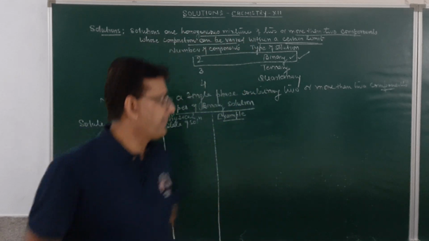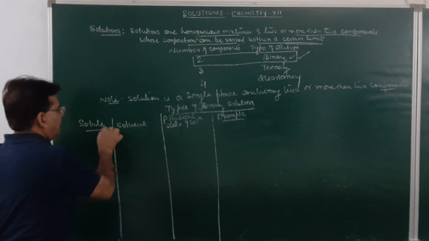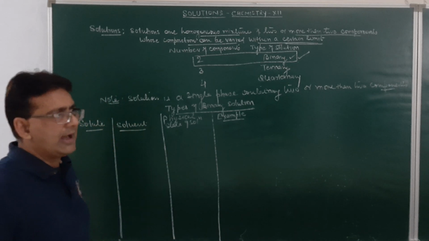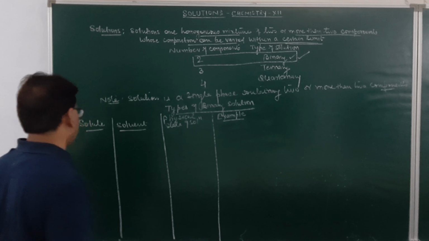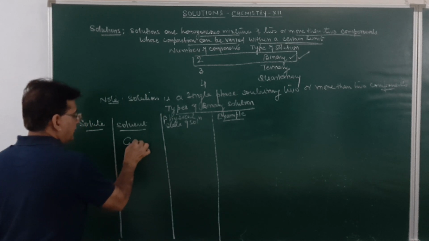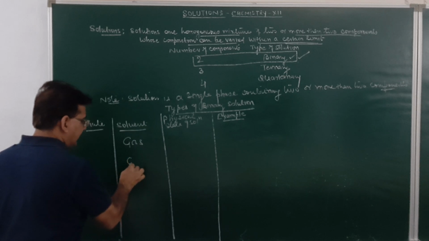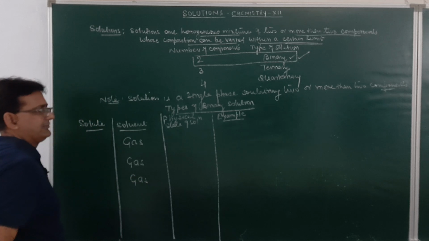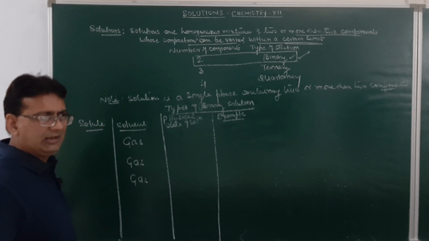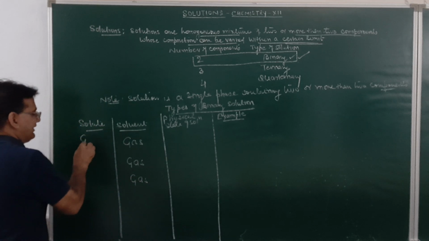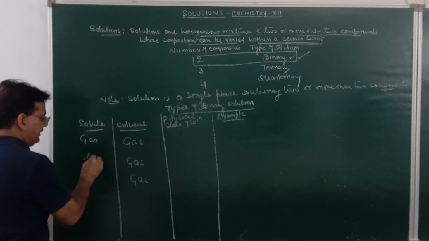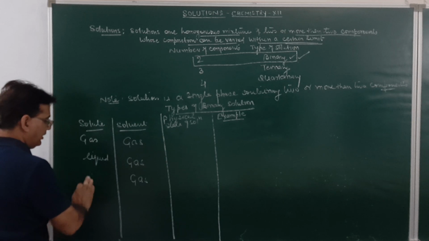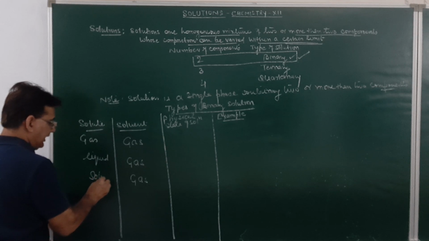Now remember, based on the solute and the solvent, we may have 9 types of binary solution. In the first, the solvent is a gas. In the second also, the solvent is a gas. In the third also, the solvent is a gas. Here the solute can be gas, liquid or solid. Am I clear?